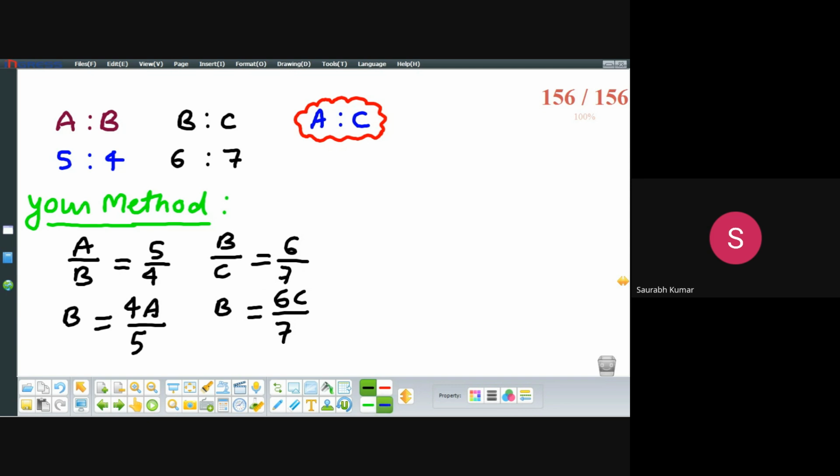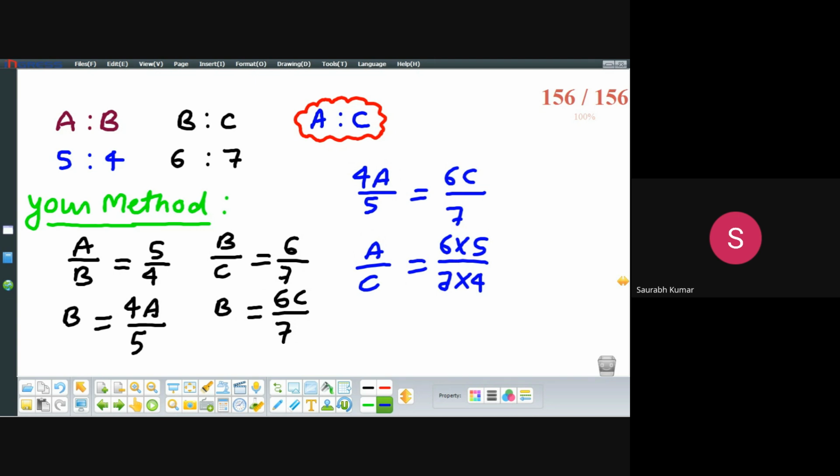Then you will equate these two, means 4A upon 5 equals 6C upon 7, or A upon C equals 6 into 5 upon 7 into 4. Then you will get 30 upon 28, or the ratio between A is to C is 15 is to 14.